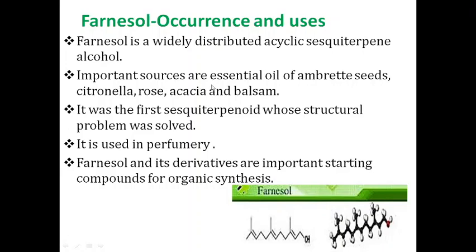Important sources are essential oil of amaranth seeds, citronella, rose, acacia and balsam. It was the first sesquiterpenoid whose structural problem was solved, so it is very important from a historical point of view. It is used in perfumery as it occurs in rose, acacia and balsam. And farnesol and its derivatives are important starting compounds for organic synthesis, like squalene and phytol.